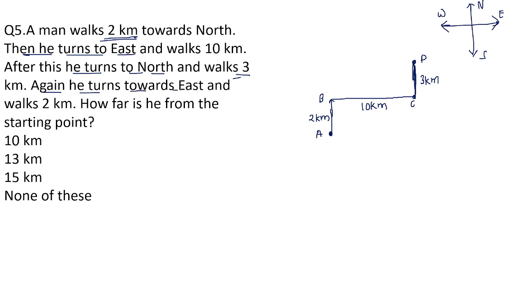Again now he is taking a turn to the east direction. East means, students, as per this diagram, again on the right hand side, and walking for 2 kilometers. How far is he from the starting point?